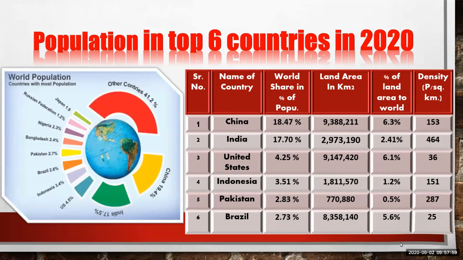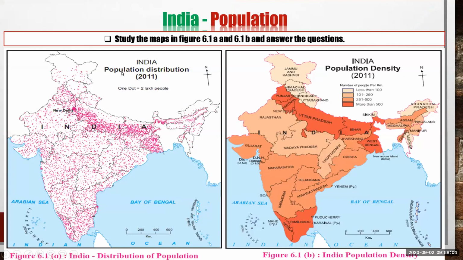We'll turn to the next slide. Now we'll see the population of India, and then we will see the population of Brazil. Here two maps are given. The first is the population distribution. We should always keep in mind that we should read the title first, then we come to know what is the purpose of this map.